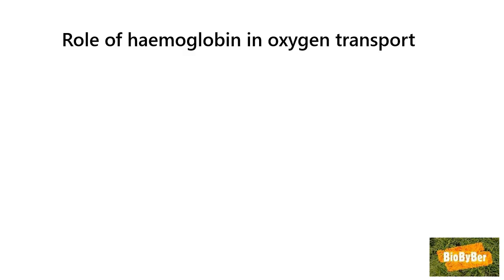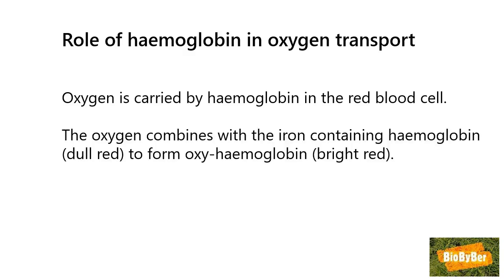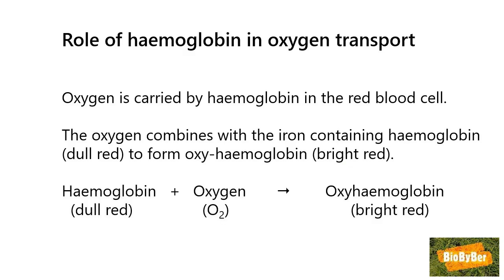What is the role of hemoglobin in oxygen transport? Well, oxygen is carried by hemoglobin in the red blood cell. The oxygen combines with the iron-containing hemoglobin, which is dull red in colour, to form oxyhemoglobin, which is bright red in colour.